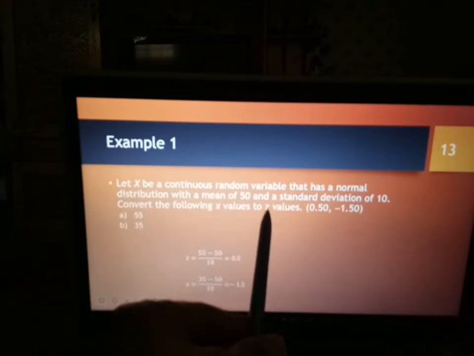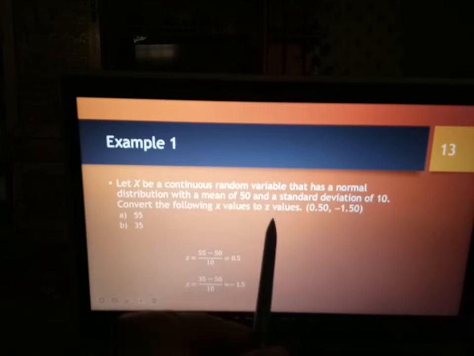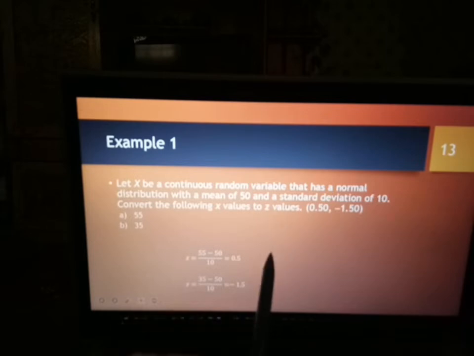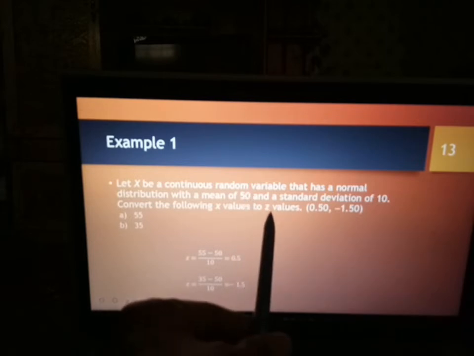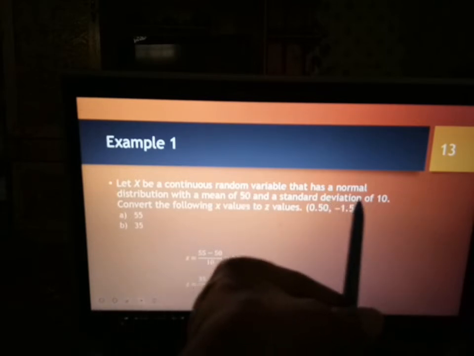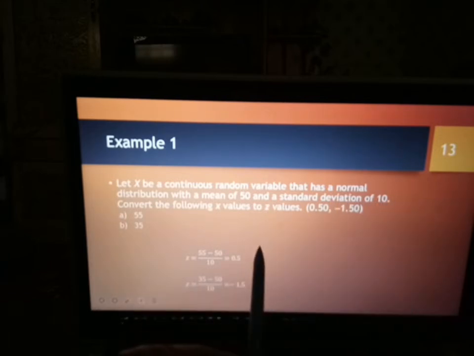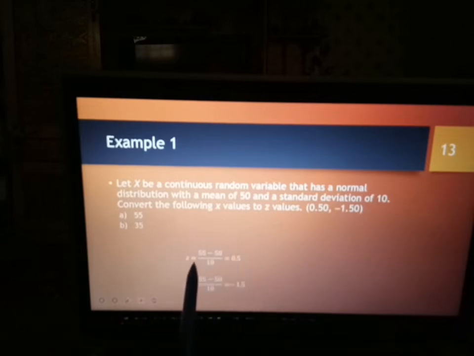So kena convert dulu kepada standard normal distribution, di mana mean dengan standard deviation akan bertukar kepada standard, which is mean akan jadi untuk Z, mean jadi 0. Standard deviation untuk Z dia akan jadi 1. So semua kena convert kepada yang ni dulu. Then only kita dapat probability untuk standard normal distribution.